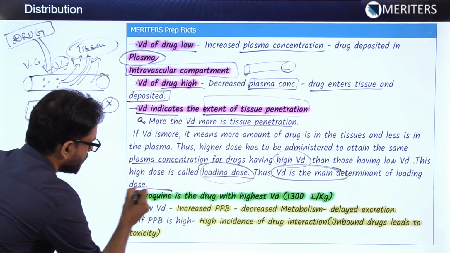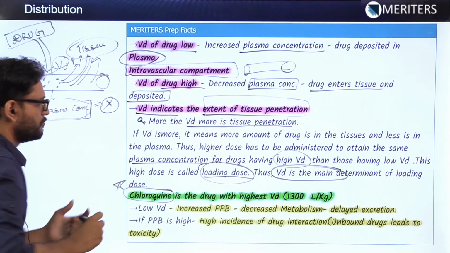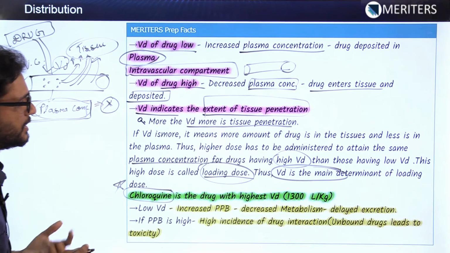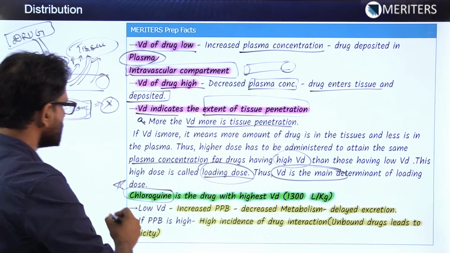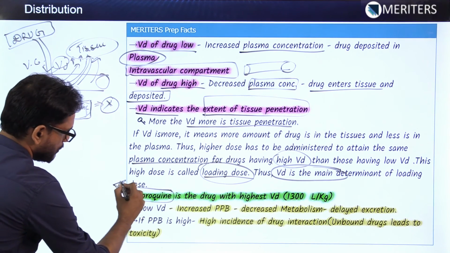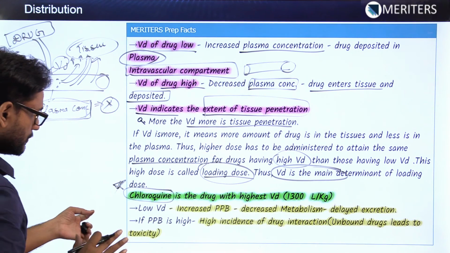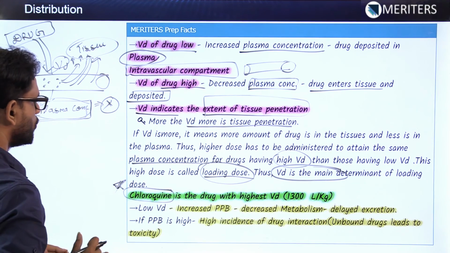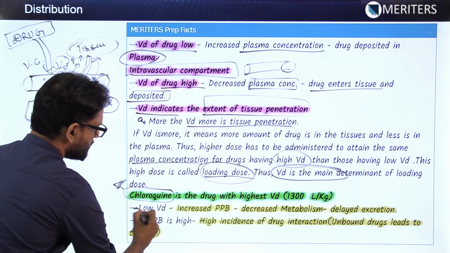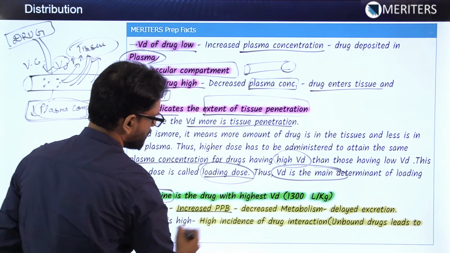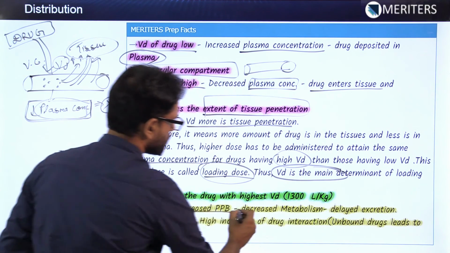Now chloroquine, again a very important question for exam. Which drug has the highest VD, that is 1300 liter per kg, and that is chloroquine. So low VD, if the low VD is there, then there will be increased plasma protein binding, as we have discussed.